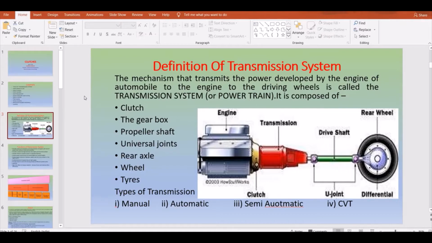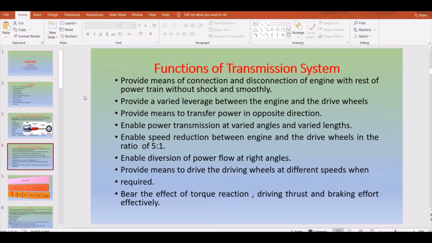So this is composed of a number of components, just listed before: clutch, gearbox, propeller shaft, universal joints, rear axle, wheels, and tires. Here there are different types of transmissions, like manual transmission, automatic transmission, semi-automatic transmission, CVT, all these kinds of transmission. We'll go through them one by one later in the course which we are going to learn. So next, coming to the functions of transmission.